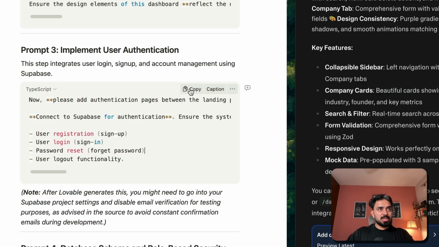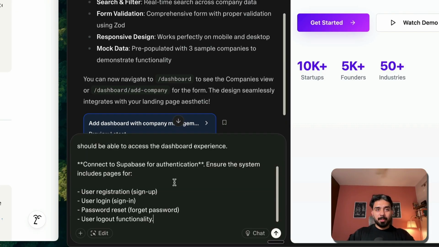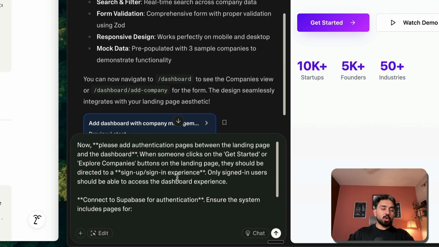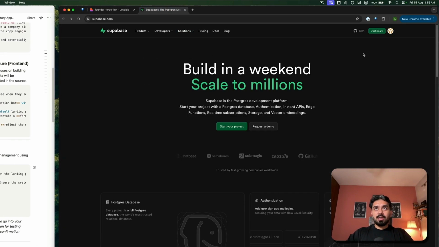Okay, so I'll just copy this. And this is going to be done using Supabase. Now, at this point, you might want to connect your Supabase account with your Lovable. So here I already have an account. You can quickly sign up with GitHub or Gmail, create an account on Supabase. It's by far the best platform that you can use today that allows you to run and manage your entire infra, as in the backend, pretty seamlessly within Lovable.